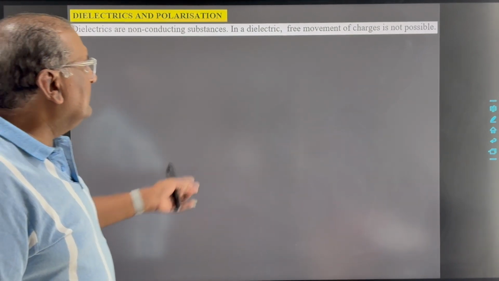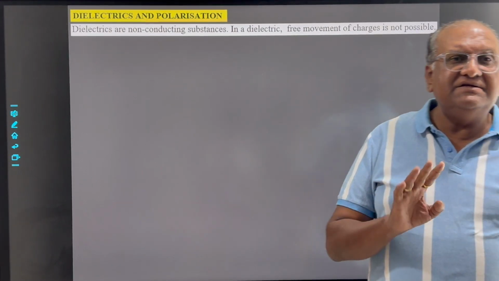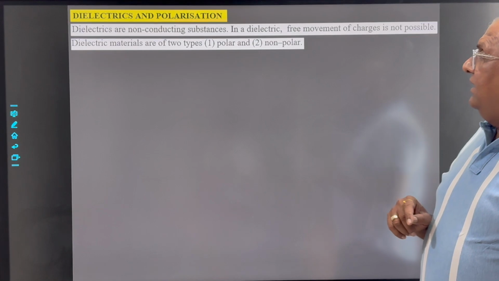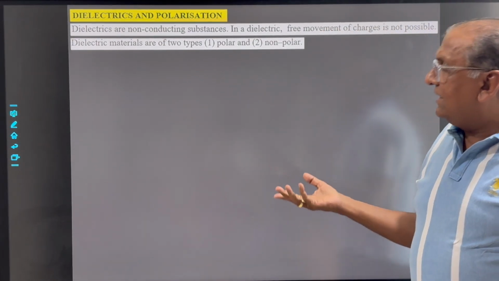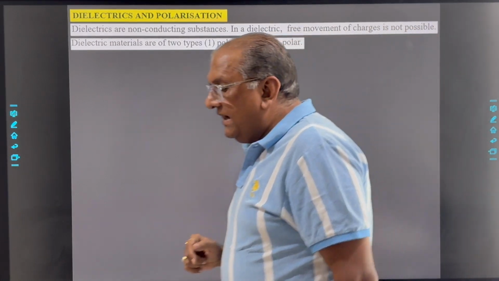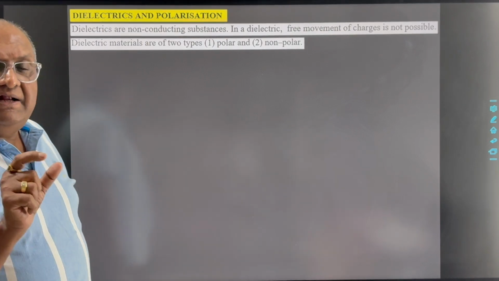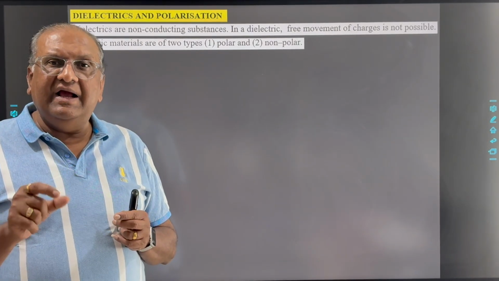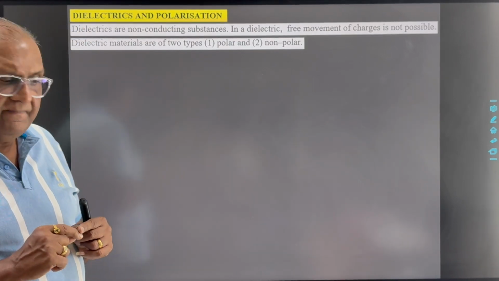In a dielectric substance, free movement of charges is not possible, unlike conductors. Dielectrics are of two types, polar and non-polar. Now, which dielectric substances are known as polar dielectrics and which are known as non-polar dielectrics?